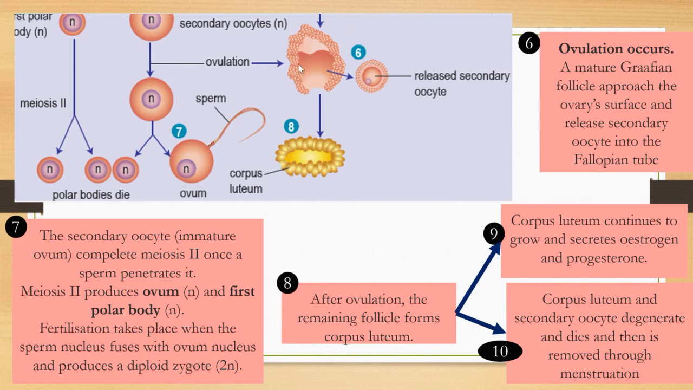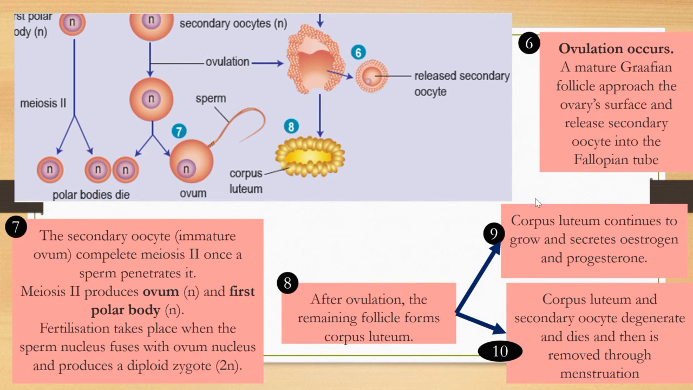So during ovulation, the secondary oocyte is released. It's not yet the ovum. The secondary oocyte has started meiosis 2 but stopped at metaphase 2.